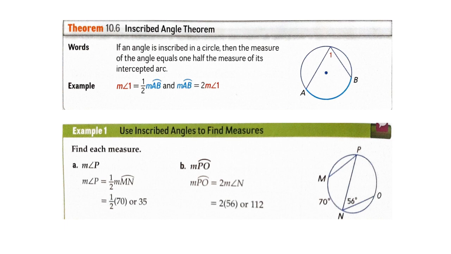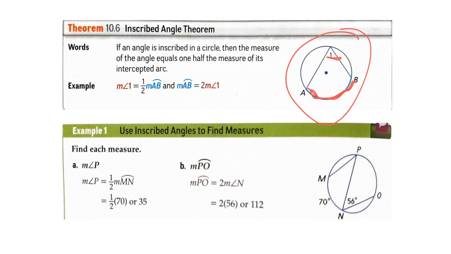So for example, in this circle we have the angle 1, which is an inscribed angle. So the measure of angle 1 is equal to 1/2 the measure of the arc AB, which is the intercepted arc.